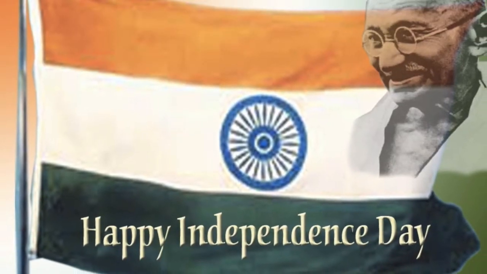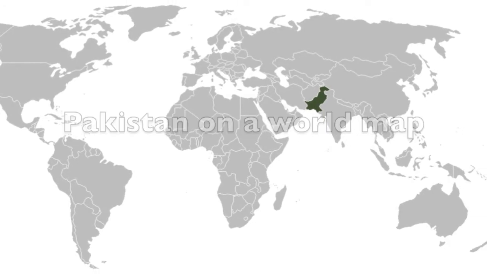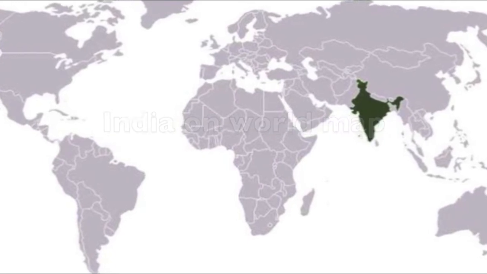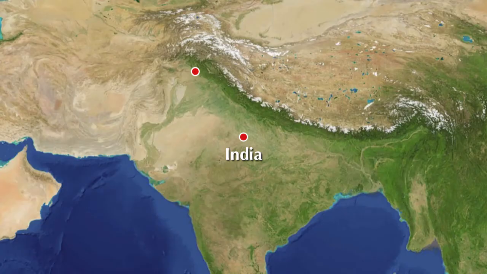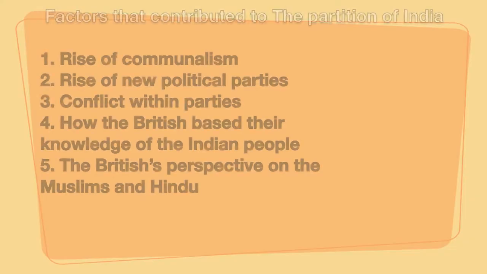On August 14, 1947, a new country, Pakistan, was created. India won its freedom from British rule, ending nearly 350 years of British presence. In these 350 years, the British kept peace throughout India. The partition of India mainly consisted of Hindus moving to India and Muslims moving to Pakistan. It was a regional and forced migration.